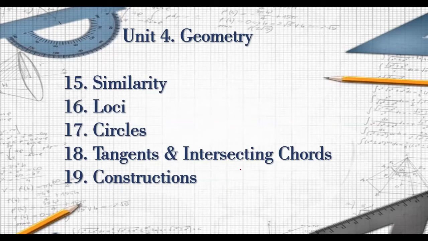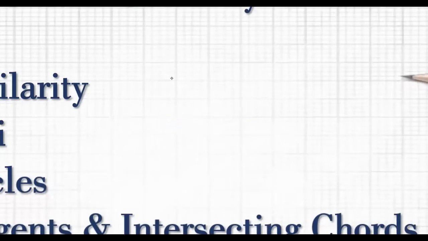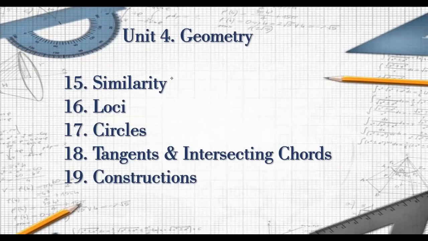Unit 4, geometry, one of the most important, and yes, I know many of the students get confused in this part. Some of them, it's like a nightmare: geometry, theorems, applications, proving this and that. Yes, there are some things which have been deleted from this chapter as well. As far as the similarity chapter is concerned, it is partially deleted. We'll see what all topics are deleted from there. Not the entire chapter, but some part of it is deleted.